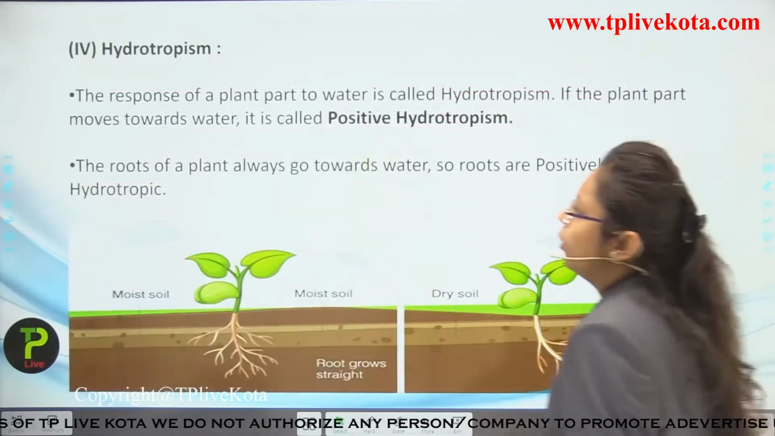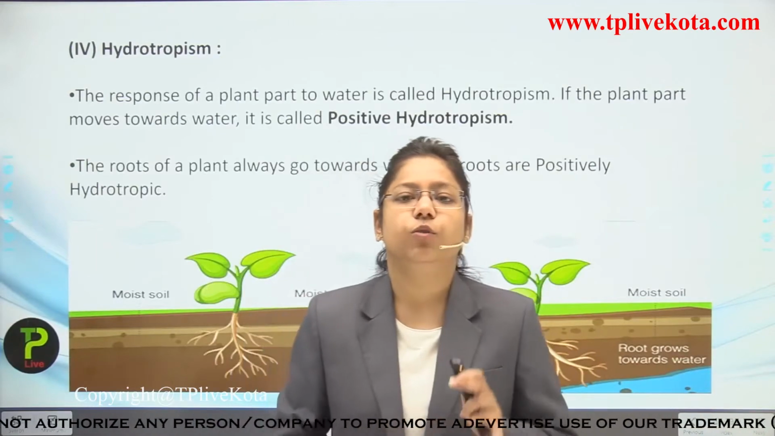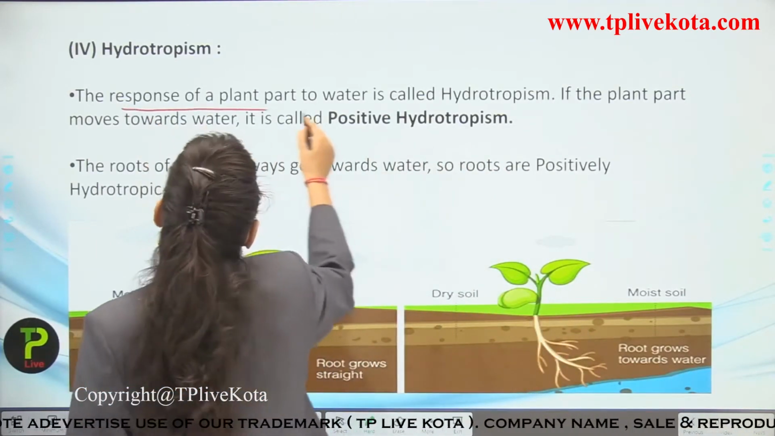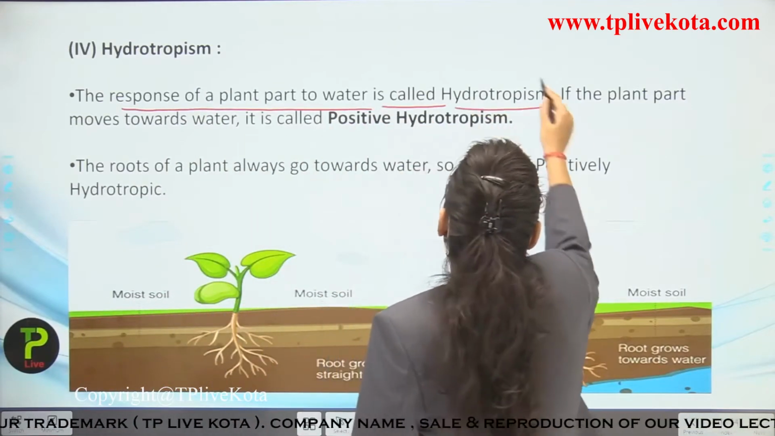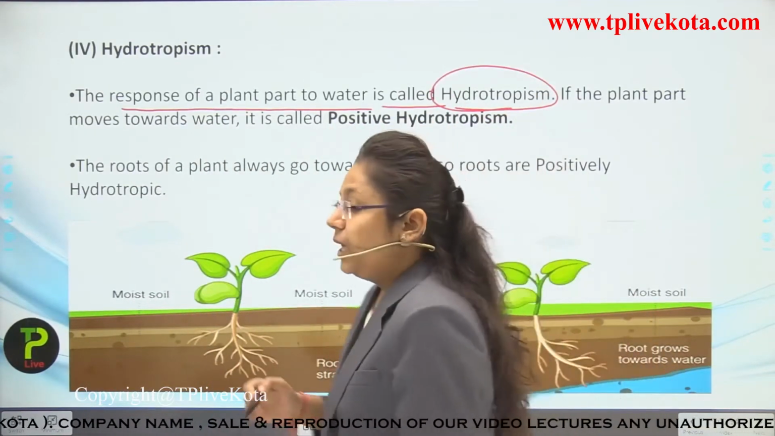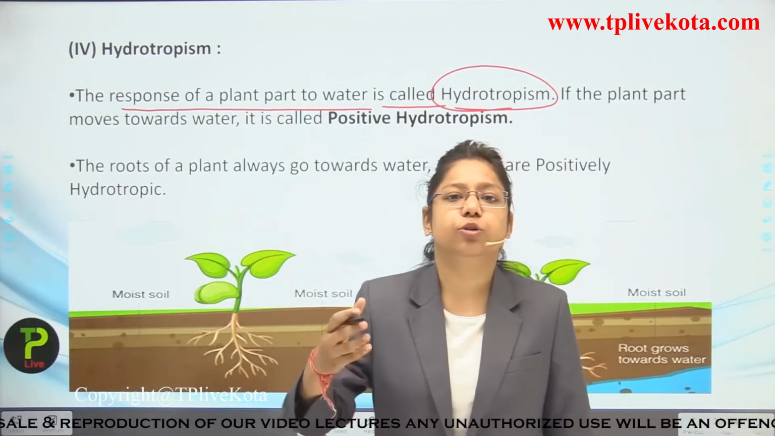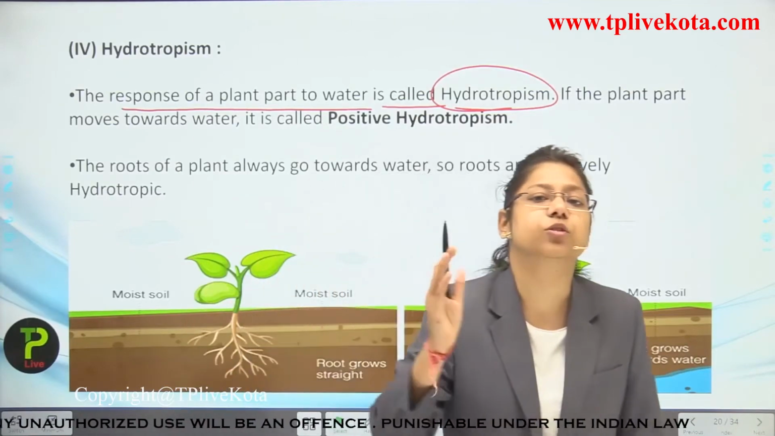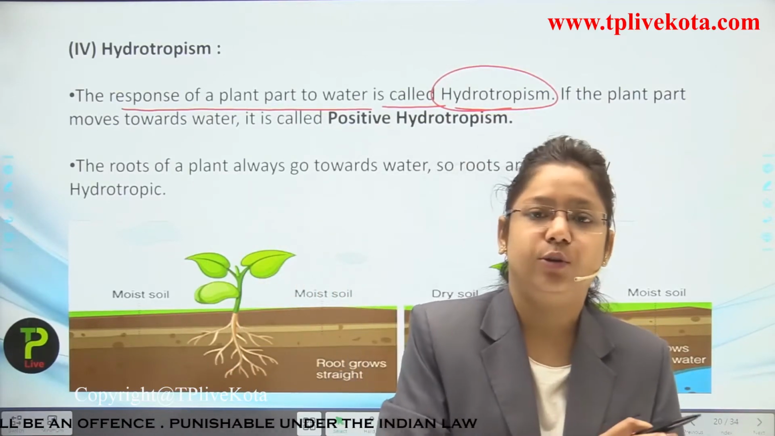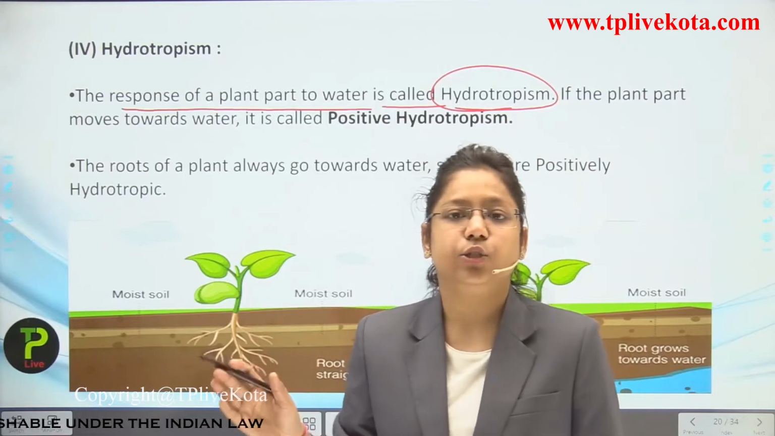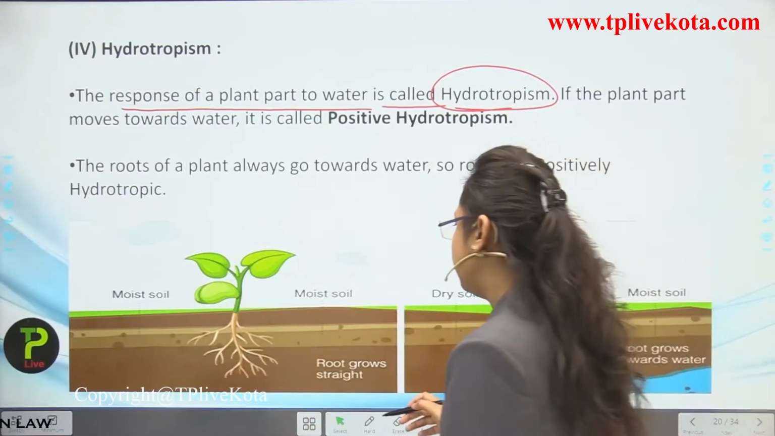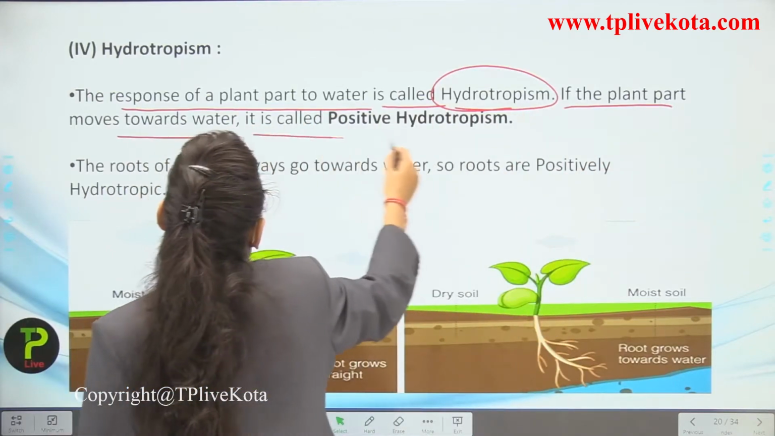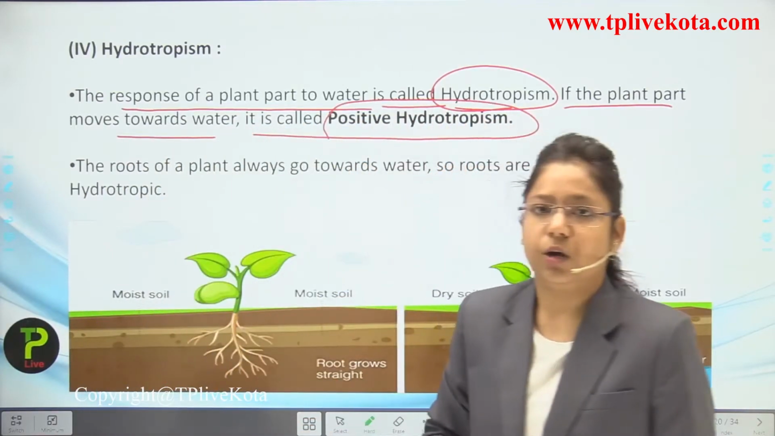Now, the next type of tropism is known as what? Hydrotropism. So, let's see this. The response of a plant part to water is known as hydrotropism. When we water the plant, the root grows underground towards gravity and also towards water. So roots show hydrotropism as well, and they even show positive geotropism. Now, if the plant part moves towards water, it is known as what? Positive hydrotropism.